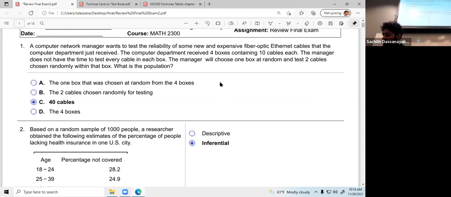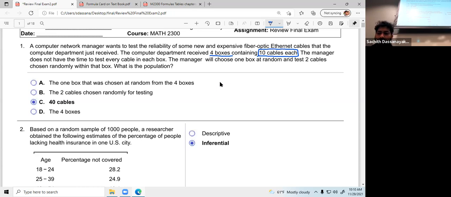Okay, in this question, this is chapter 1. Expenses 5 optic. Computer department received 4 boxes. There are 4 boxes containing 10 cables each. So in total, how many cables? 4 times 10, right? It is 40.